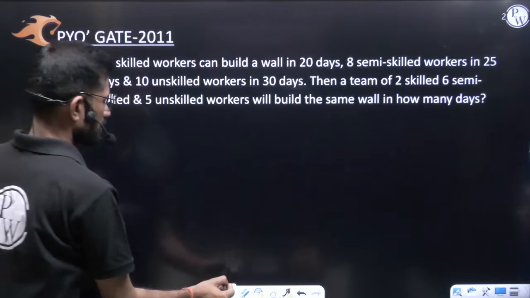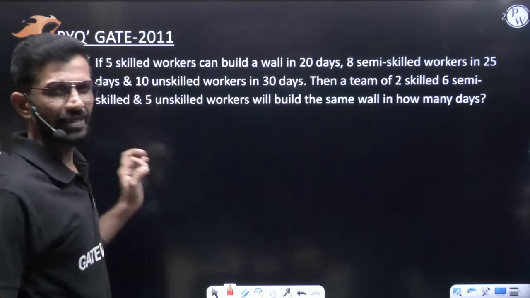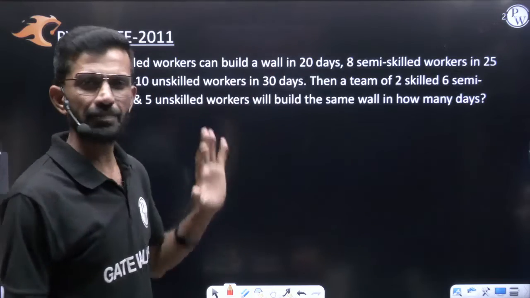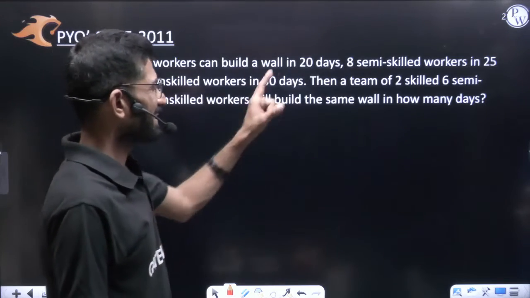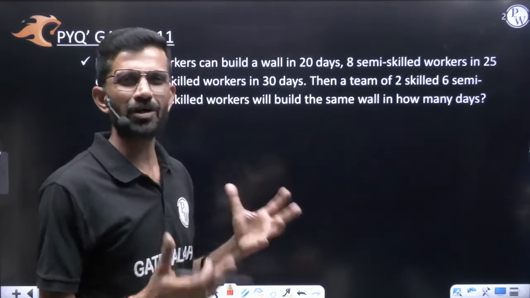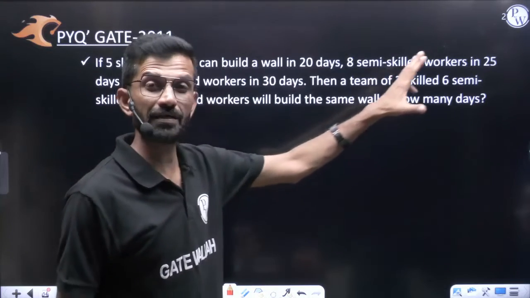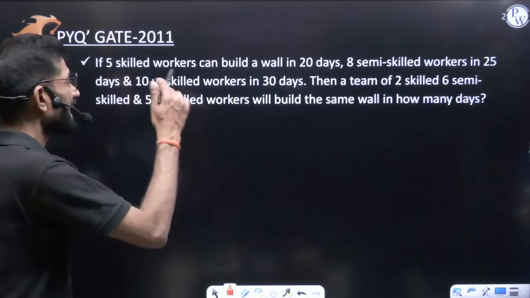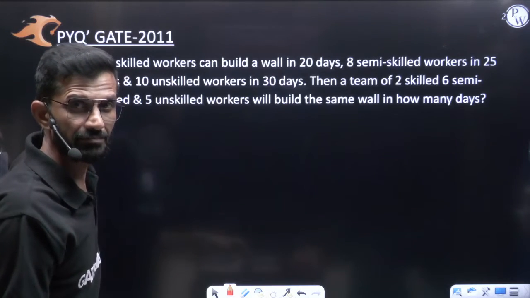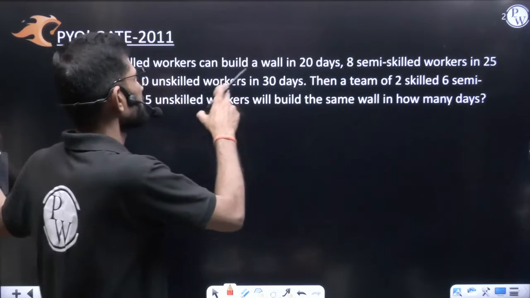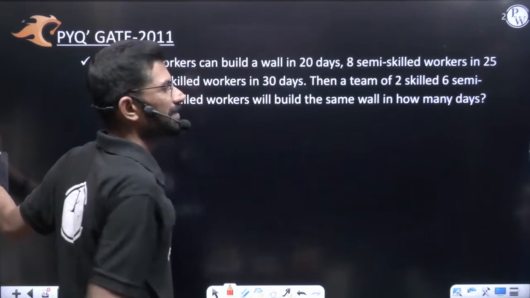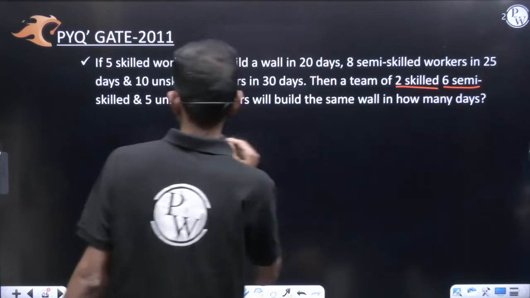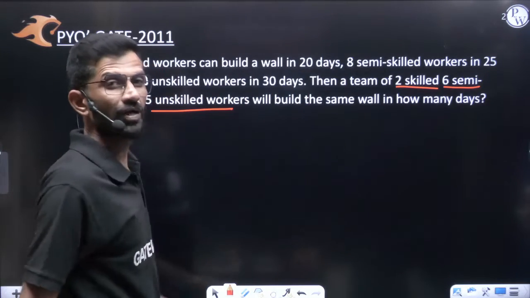5 skilled workers can build a wall in 20 days. One wall. If 5 skilled workers are working, they can build a wall in 20 days. 8 semi-skilled, semi-skilled means not that much skilled, 8 semi-skilled workers can build the same wall in 25 days. And 10 unskilled workers, means who are not skilled at all, can do the same work in 30 days. Then a team of 2 skilled, 6 semi-skilled and 5 unskilled workers will do in how many days?